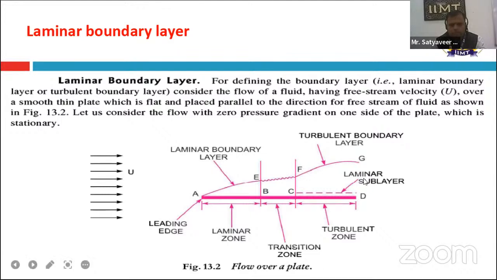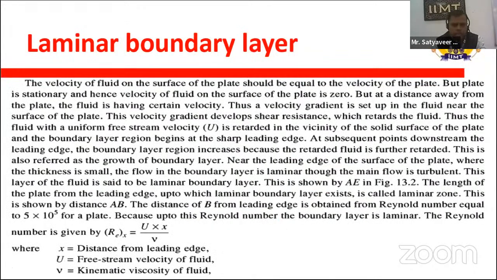And we can see a laminar sublayer in the region FCDG. Basically, this laminar sublayer is adjacent to the solid surface, and it is found in the turbulent zone. So this is a very thin layer, and here the velocity variation takes place. We can discuss this in detail in the next slide.